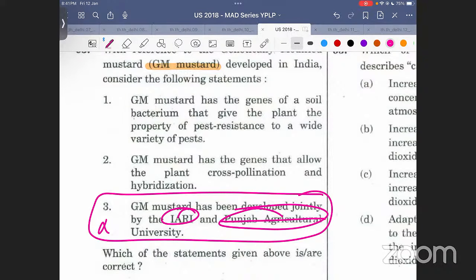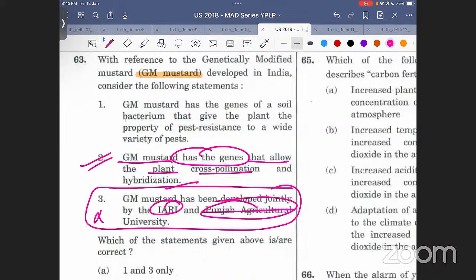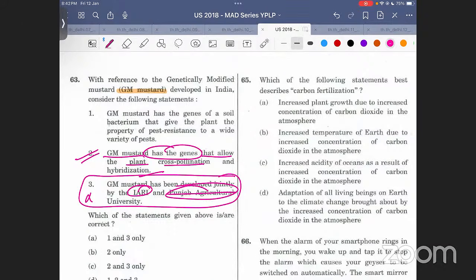बात समझ में आई? So third statement will be incorrect. GM mustard has the genes that allow plant cross pollination and hybridization. Genes तो आप डालते इस चीज के लिए हो ना कि कुछ फायदा होगा. There will be something better. So it can allow cross pollination. It can allow hybridization. Cross pollination होगी तो hybridization होना तो वैसे भी relevant हो जाता है. It goes in line with hybridization, right? Correct? तो this particular thing should be correct. ये तो आसान है. This is going simply in line with what we have read.